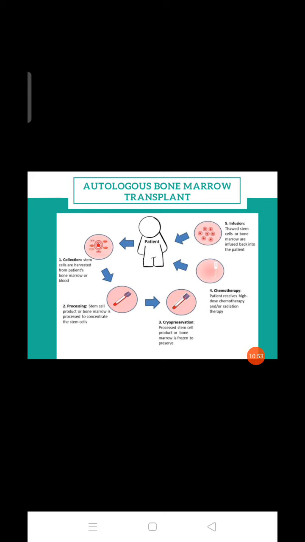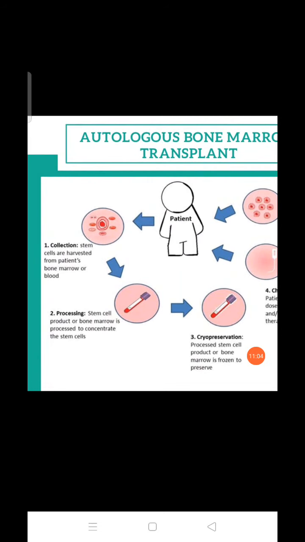Okay, first is collection: the stem cell collector takes the patient's bone marrow or blood. Then processing: the bone marrow is processed or converted to stem cells. Then cryopreservation: the stem cell product or bone marrow is frozen, because it has to be preserved for the time being.